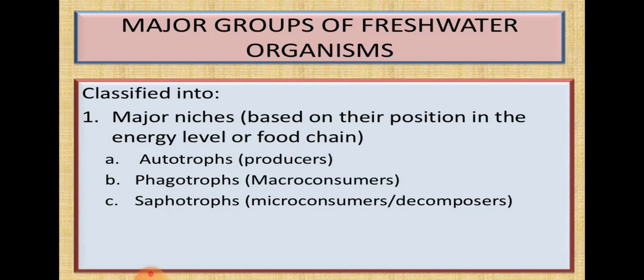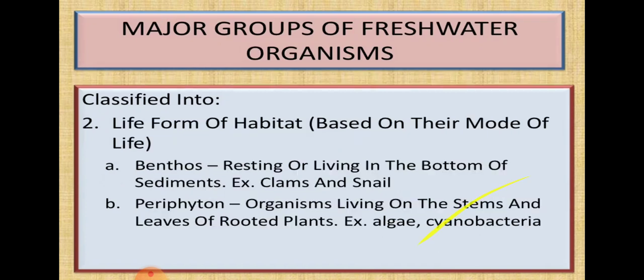Then saprotrophs means decomposers or micro consumers. So these three categories have been grouped based on their position in the energy level, where they occupy their place in the food chain. So if we classify on that basis, it is autotrophs, phagotrophs and saprotrophs. So already we know what the producers are, what the consumers are and what the decomposers are, in the pond ecosystem we have studied.